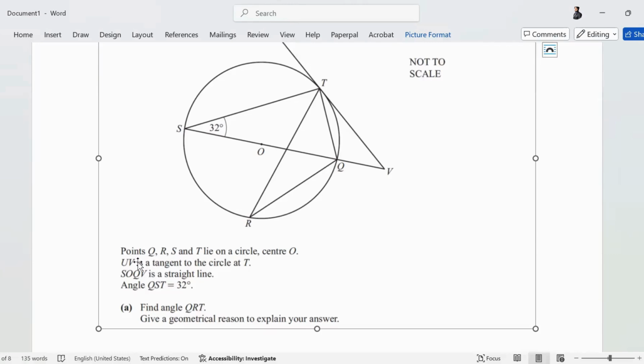The next question is about the angle property of circle. Points Q, R, S and T lie on a circle, center O. UV is a tangent to the circle at T. SOQV is a straight line. Angle QST is 32. I always tell you to read the description.